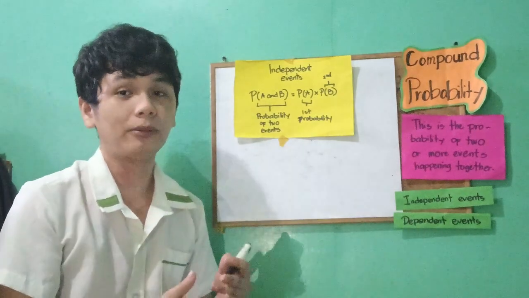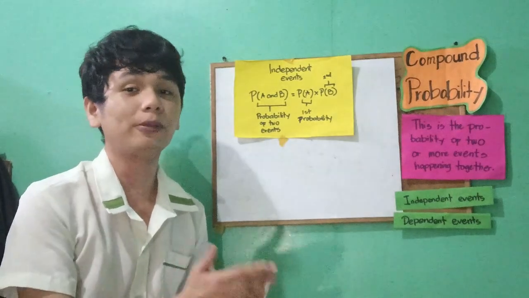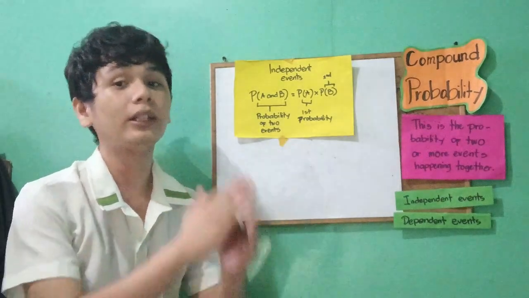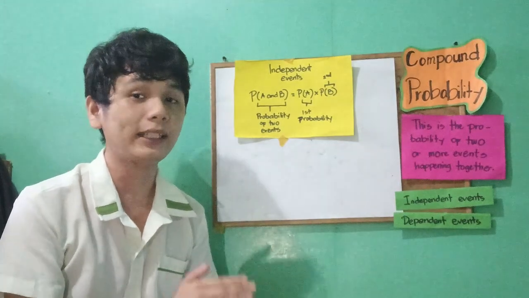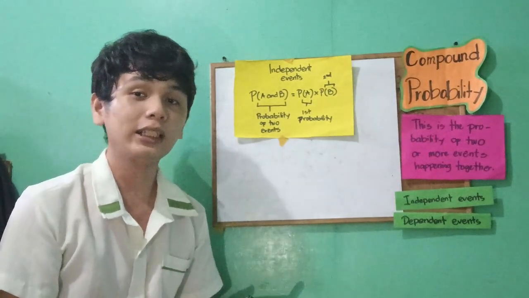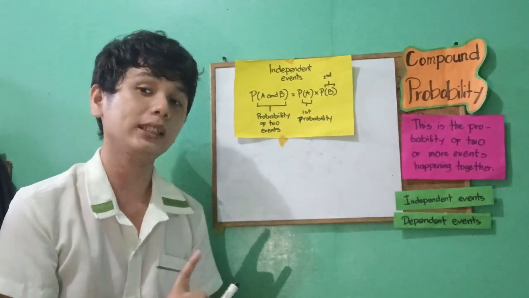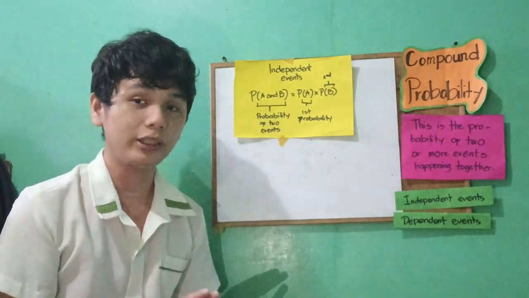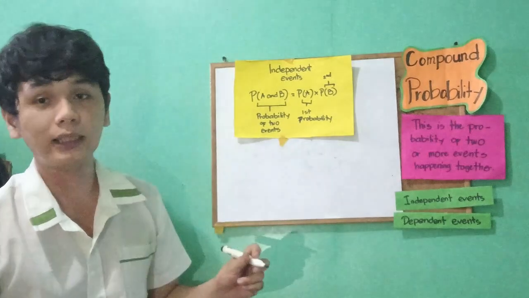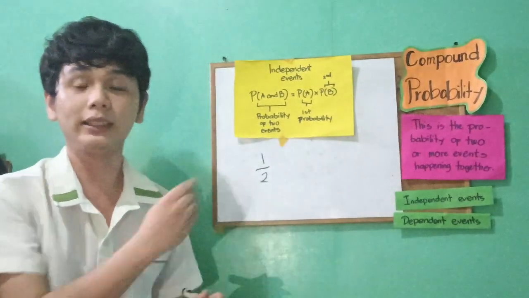So let's recap the formula of a simple event. The formula is the number of favored outcomes over the total number of outcomes. The favored outcome here is getting a head. In flipping a coin and getting a head, there's only one favored outcome, and the total number of outcomes is only two. So the probability for one coin is 1/2. This is the first probability.